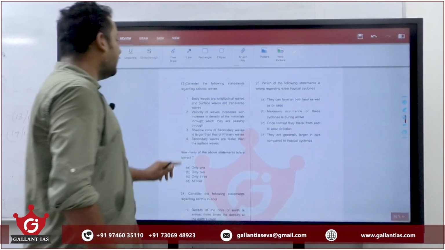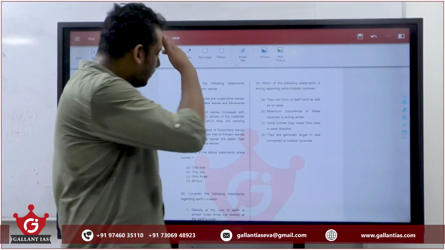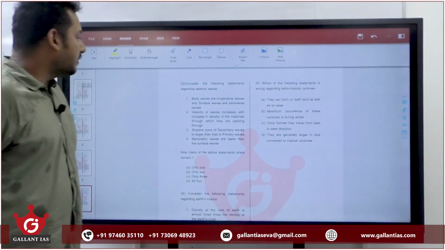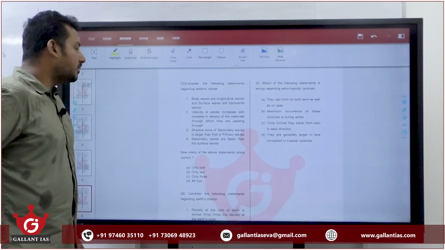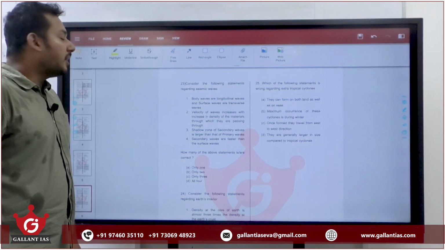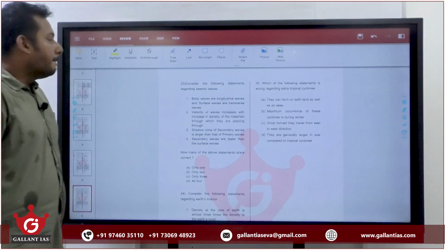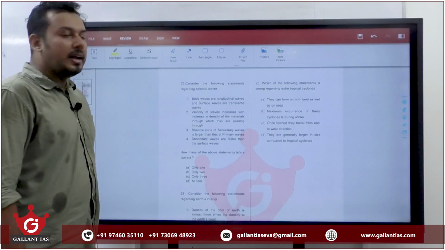Consider the following statements regarding seismic waves. Body waves are longitudinal waves and surface waves are transverse waves. Velocity of waves increases with increase in density of materials through which they are passing. Shadow zone of secondary waves is larger than primary waves. Secondary waves are faster than surface waves. Body waves are longitudinal waves and surface waves are transverse waves. True or false?